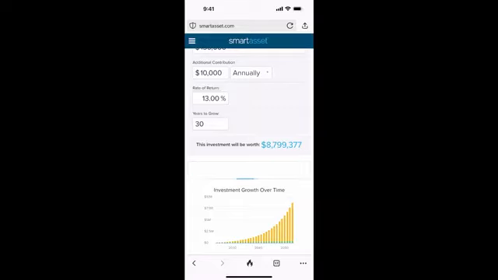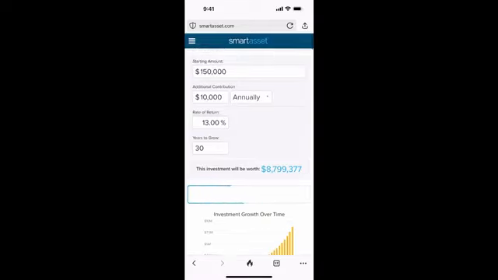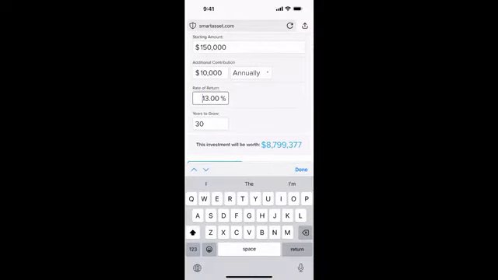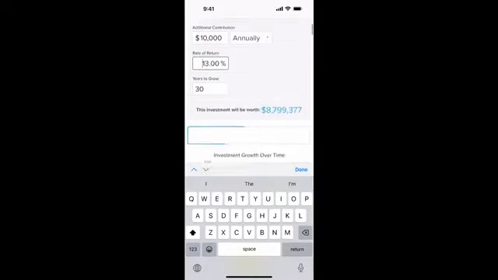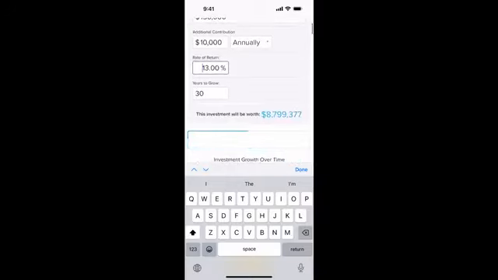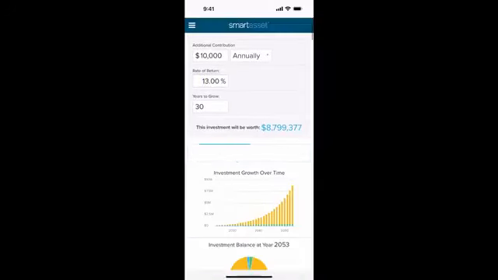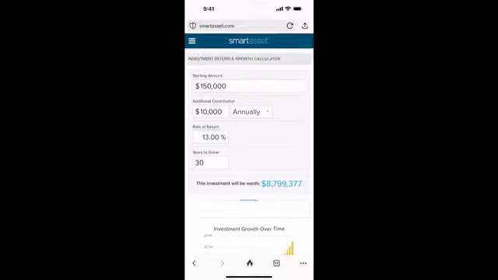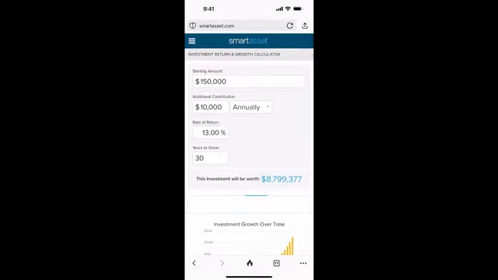Your overall returns are all averaged together over time, so that's going to make your 3, your 5, your 7, your 10-year returns higher. But the only thing I'm changing here is this percentage. That's the only thing I'm changing. And it goes from 2 million to 8.7 million. That's a huge difference just by changing the rate of return. So every percentage higher that we can get, we absolutely want to have that.